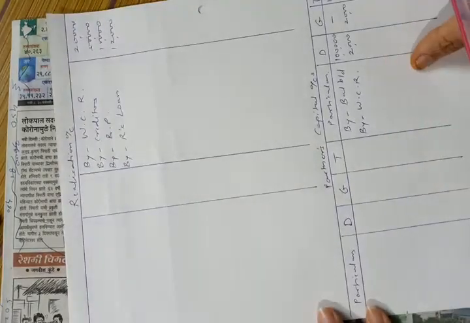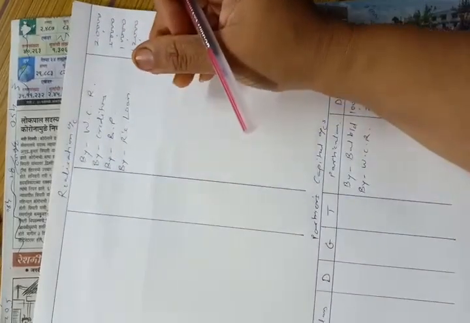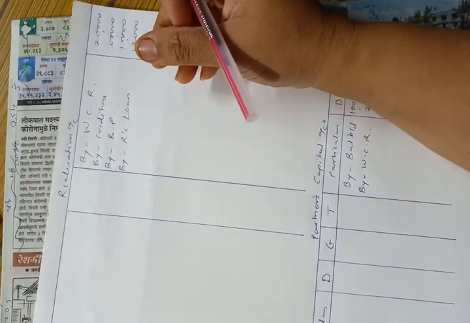Now the other assets, we will transfer other assets, that is debtors, stock, furniture and land and building, to the debit side of realization account.